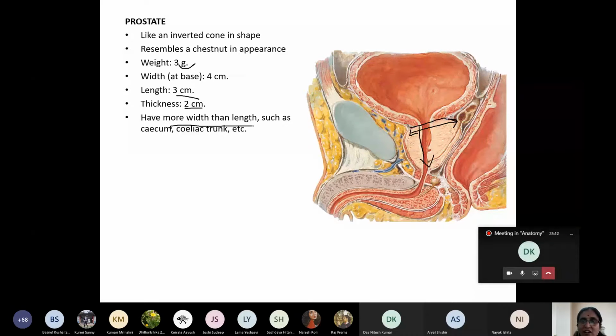What are the other organs in our body which have more width than length? If in the viva the external examiner asks, for example, the cecum has more width than the length. The celiac trunk also has more breadth or width than the length. Clear? Can you answer this question in the exam? Now this is about the definition of the prostate.